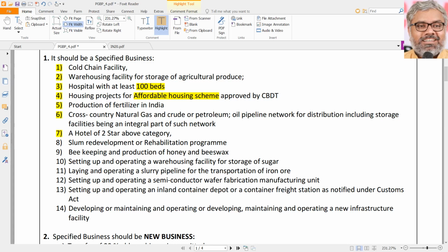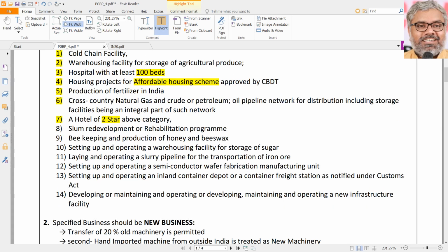But not any Tom, Dick, and Harry hotel. It should be at least 2-star and above category. So naturally 2-star, 3-star, 4-star, 5-star, all of them are eligible for the 35AD benefit. Same way, slum redevelopment or rehabilitation programs, something like shown in the Kaala movie. If any slum redevelopment or rehabilitation programs are there, those are eligible for 35AD. Beekeeping and production of honey and beeswax, whatever it is.